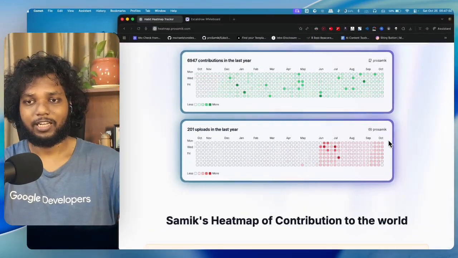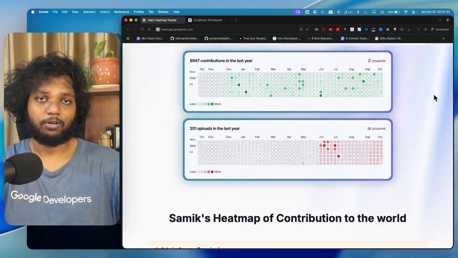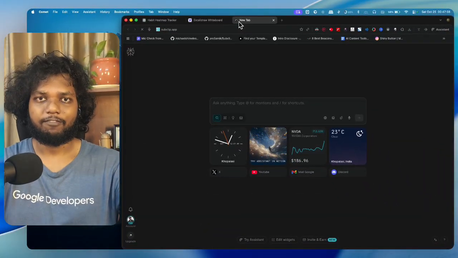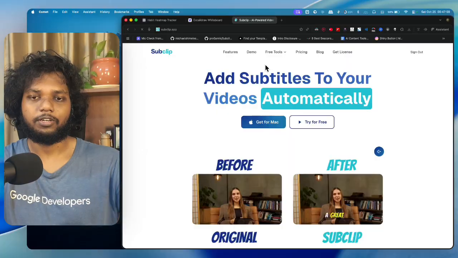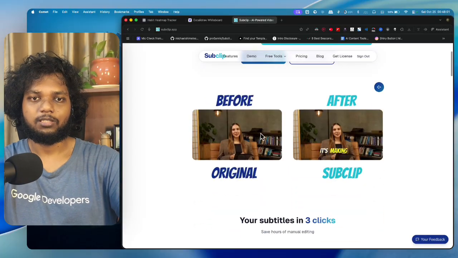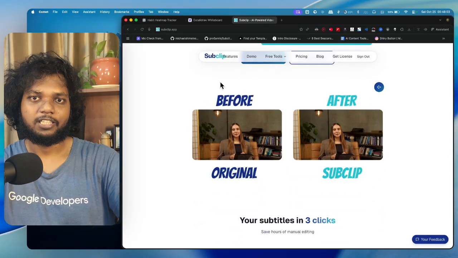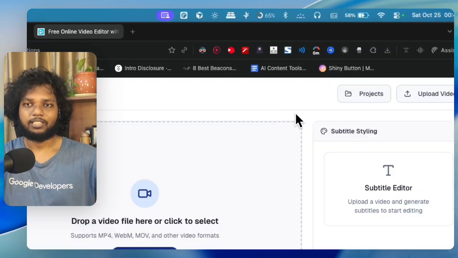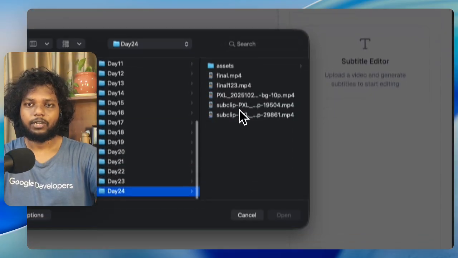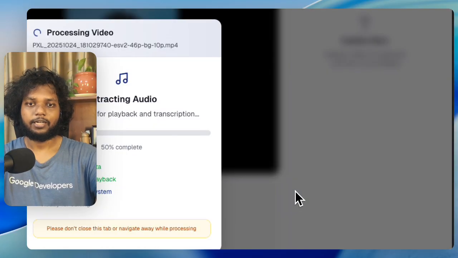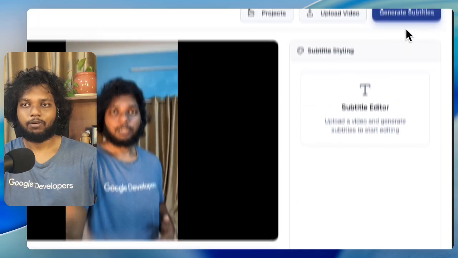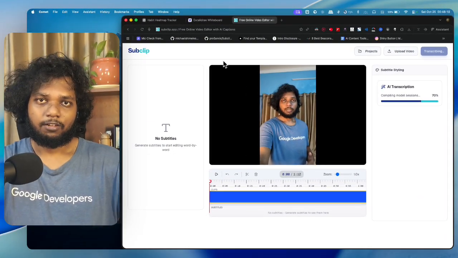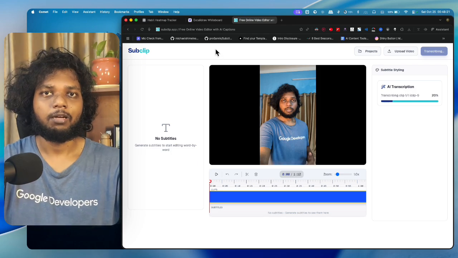For the past few days, I have been working on a startup called Subclip.app, with the same use case, whatever I wanted to do for web, I wanted for mobile. We are adding subtitles to videos. I know CapCut already does that, but we are playing on the UI and UX. You can see this is the application. If I upload any video, maybe this one I uploaded today, you can see I'm playing on the UI. I want to make the UI very great, which actually becomes more conversion.